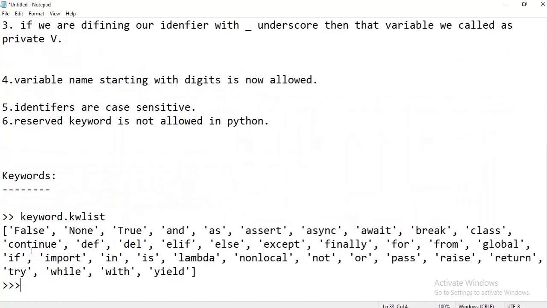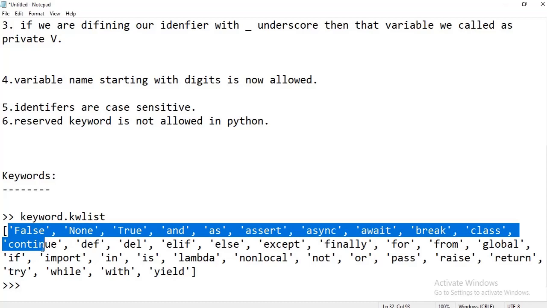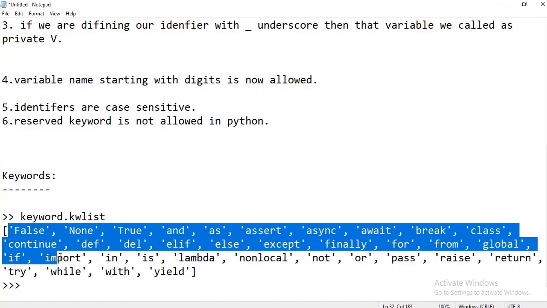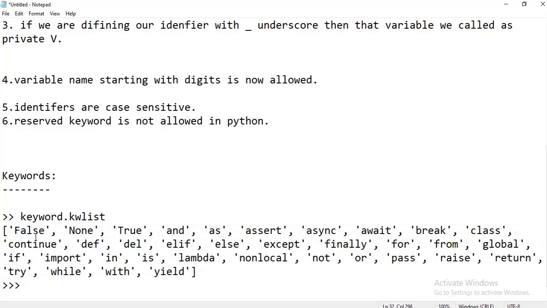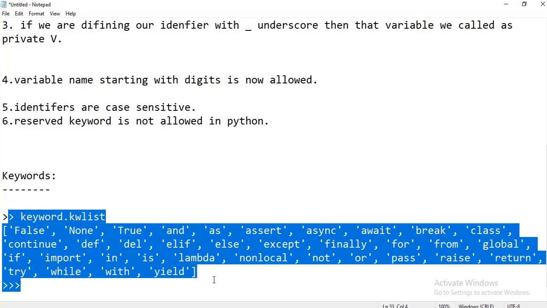By default, except these, we don't have any other keywords: False, None, True, as, assert, async, await, break, class, continue, def. So these are the keywords present in the Python programming language.